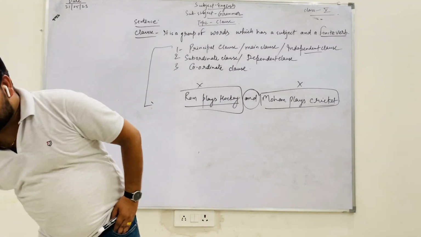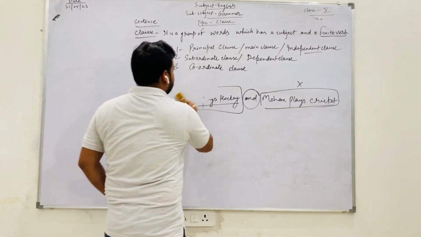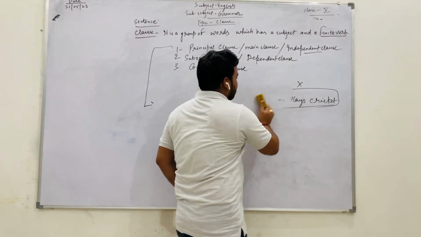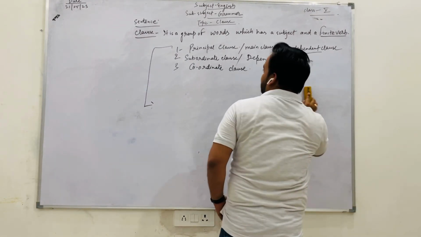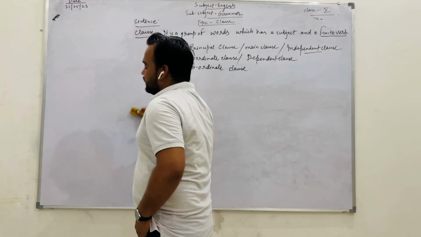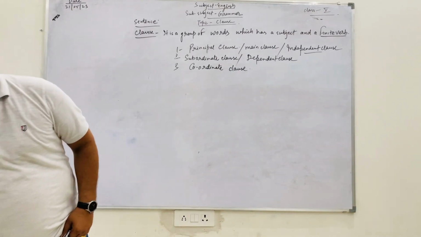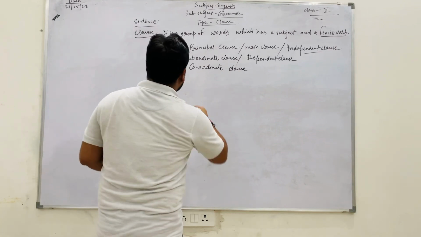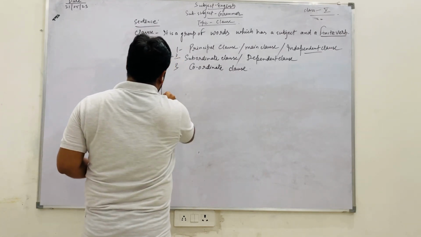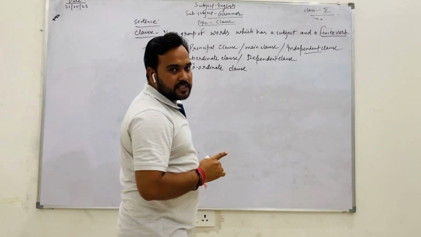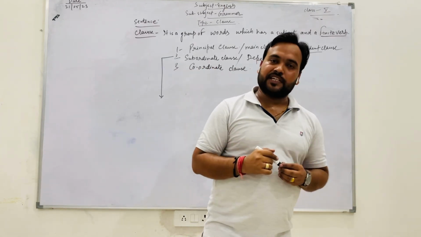Now the main question is, there are noun clause, adjective clause and adverb clause. We just study or just see them in the question paper. So I am here to tell you, only the subordinate clause has this type of classification.